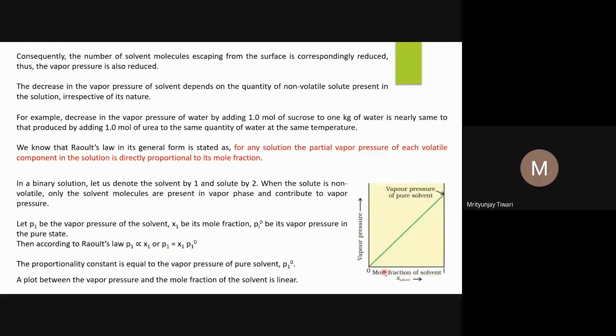Initially the mole fraction of the solvent is 0, which means this is a pure solute which is non-volatile. Now you increase the mole fraction of the solvent, meaning you are increasing the relative concentration of the solvent in the binary solution, and finally you make it 1, meaning it becomes a pure solvent. You can see it increases linearly this way, up to the vapor pressure of the pure solvent.